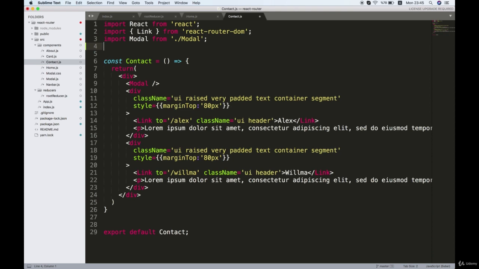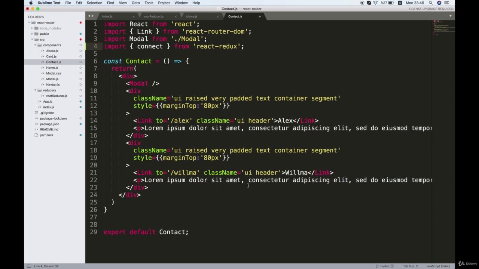So first we need to import a higher order component from that library so that we can use that higher order component in order to connect this contact component with the Redux store. So we'll say import connect from React Redux. So this connect thing right here, this is a function, so we can invoke that function to bring back a higher order component.